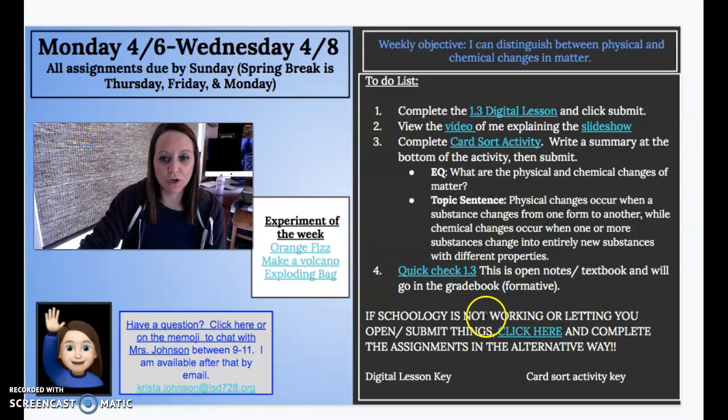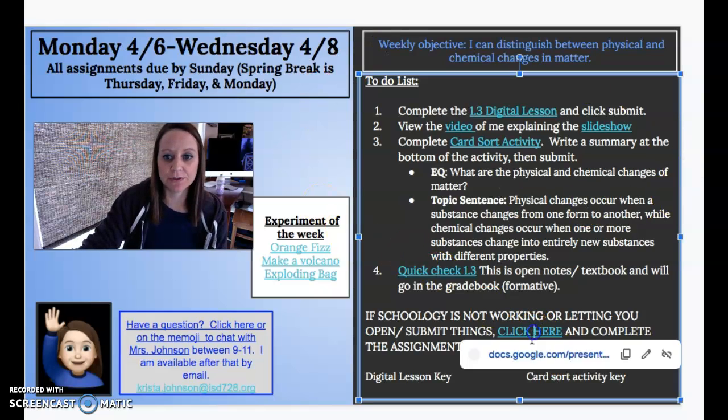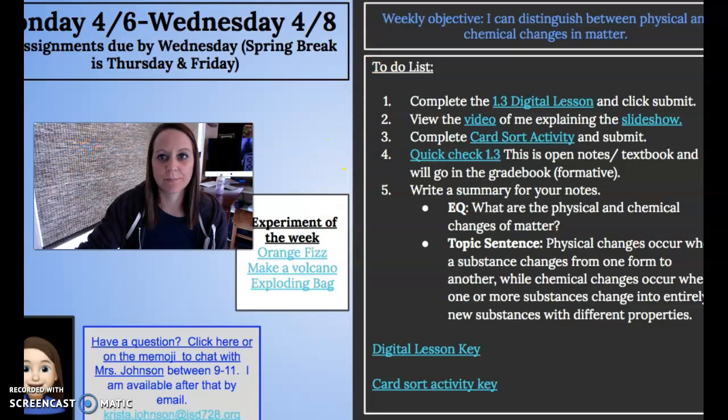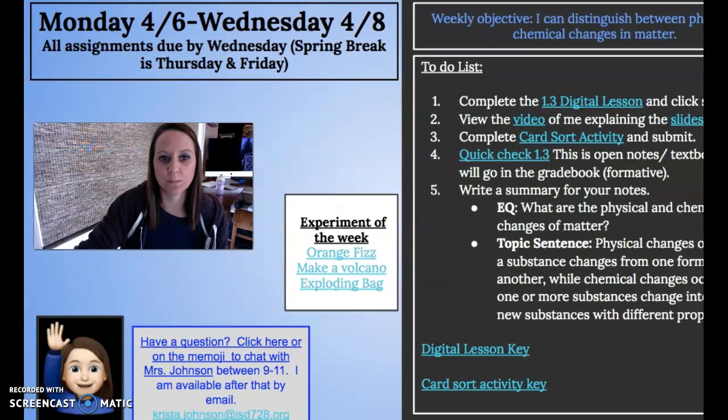If Schoology isn't working, what I did is I have this click here, and if for some reason you can't even access this slideshow, I'll just email this out to you. So if it's down for a significant amount of time, like how it's been this last week, check your email and I'll email this to you so you can access it. What you do is click here, and this is going to bring you to my alternative slideshow, which looks exactly the same, but it's just this one slide.